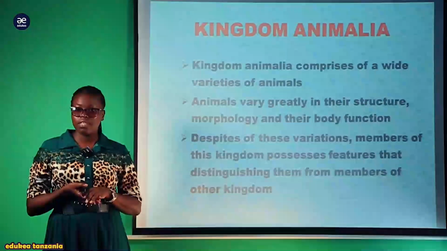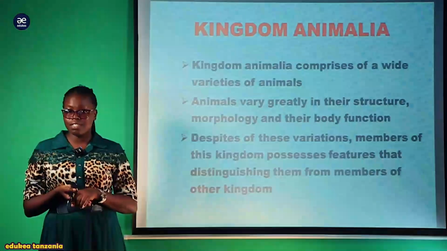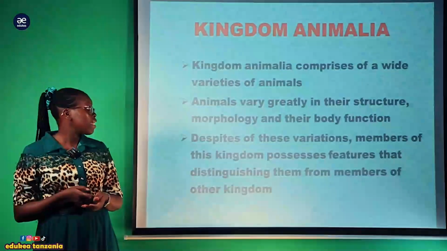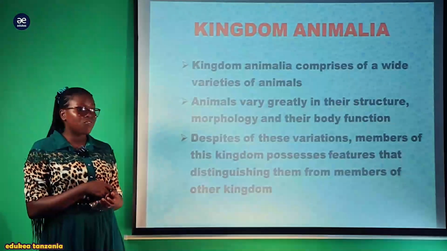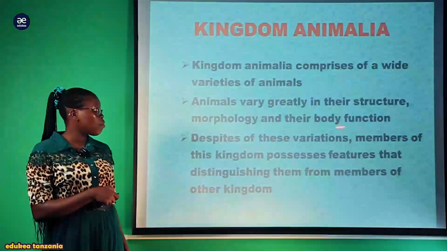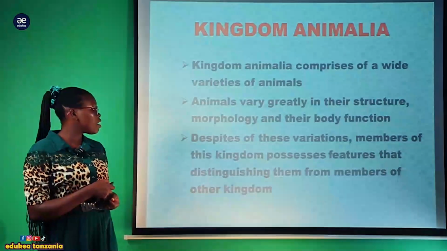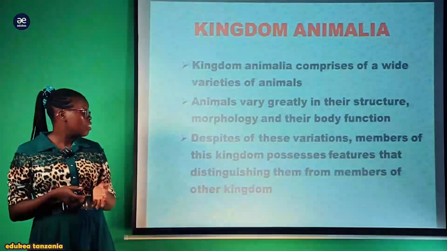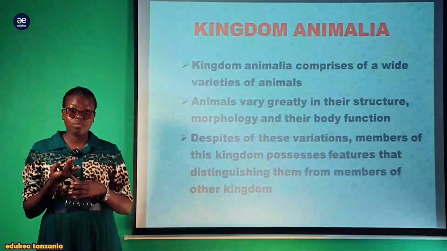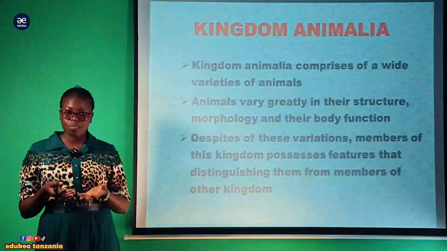So starting with our session, this is an introductory part, we need to understand in detail what the kingdom Animalia is before we discuss their phyla. The kingdom Animalia comprises a wide variety of animals, and animals vary greatly in their structure, morphology, and body function: how they are made, how they look, and how they perform different body activities, how they move, how they reproduce, how they excrete, how they perform regulation processes.